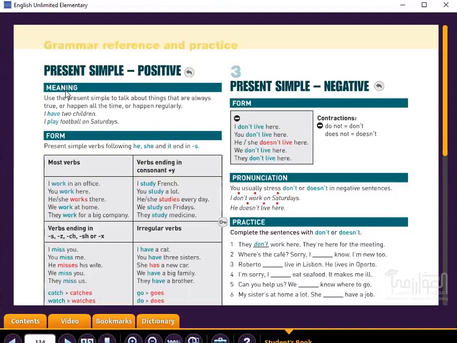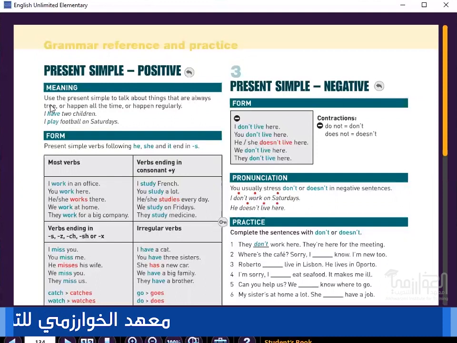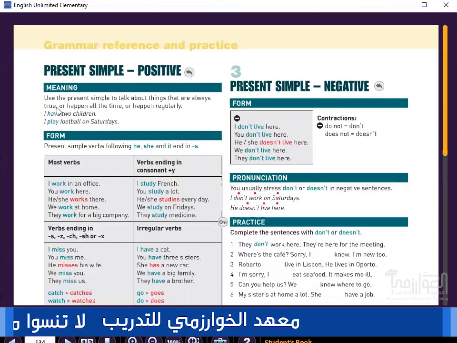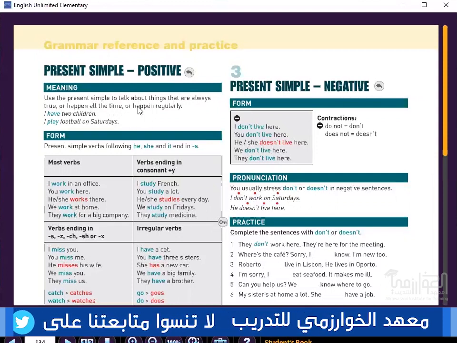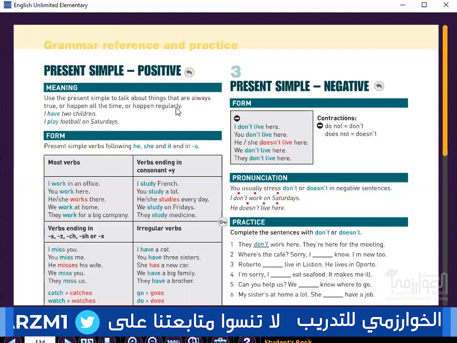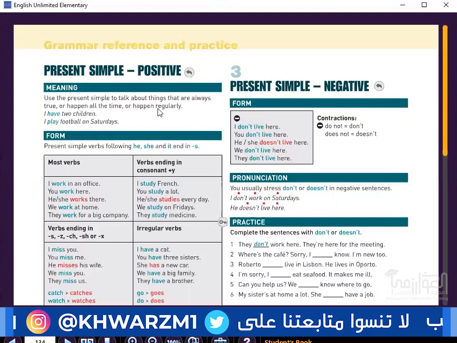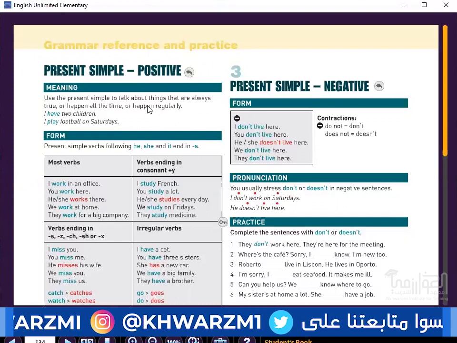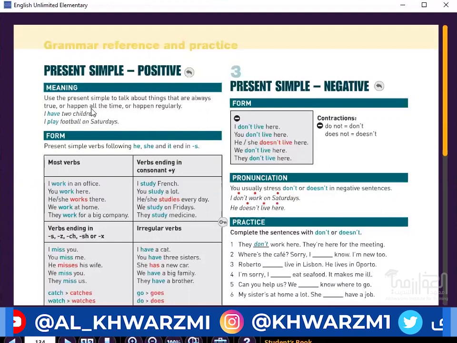Normally, we use the present simple, mudari basit, to talk about things that are always true, or happen all the time, or happen regularly. And that is things that happen repeated again and again and again. They happen every day. That is what we mean by the present simple, something that is true all the time.